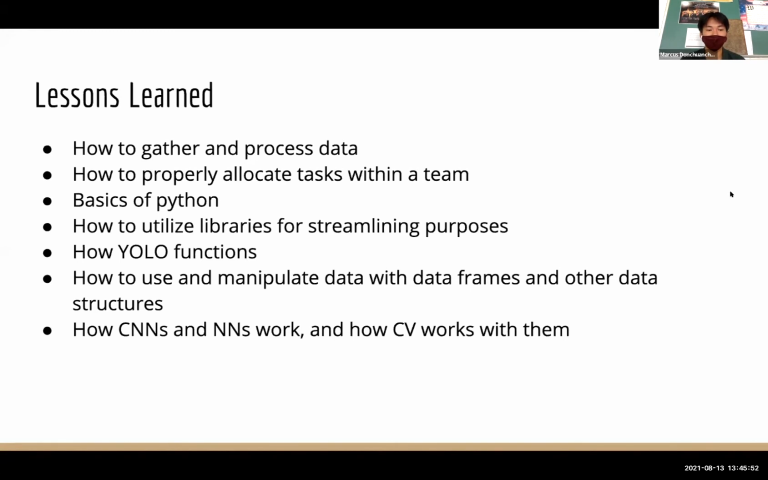We learned the basics of Python, like lists and variables and for loops and conditional statements. We also learned how to utilize libraries for streamlining purposes, how YOLO functions, and how to use and manipulate data with data frames and other data structures. We learned a lot about pandas and data frames within pandas. And we also learned how CNNs and NNs work and how computer vision works with them.